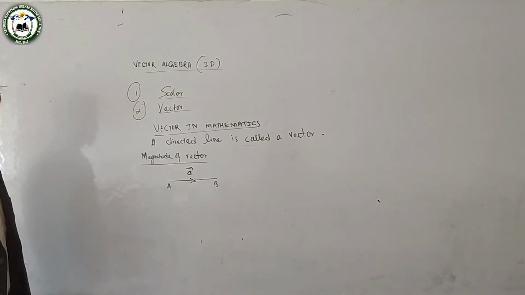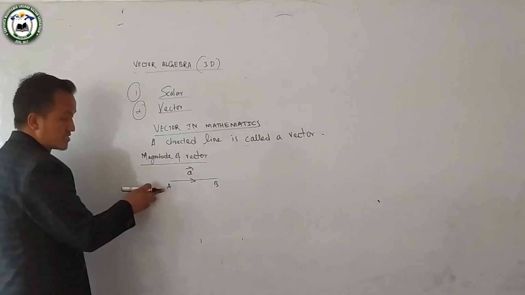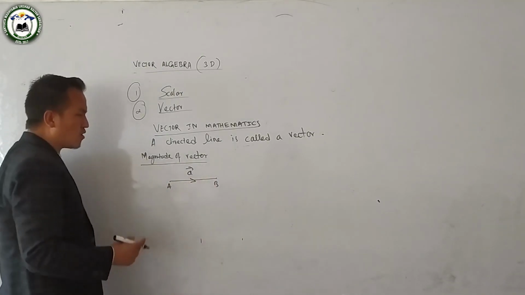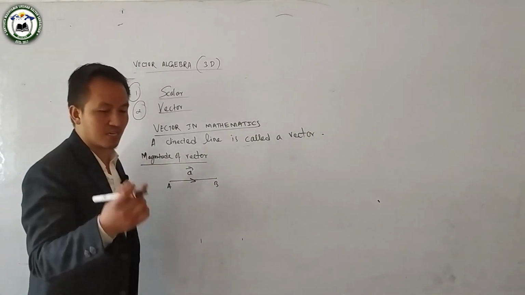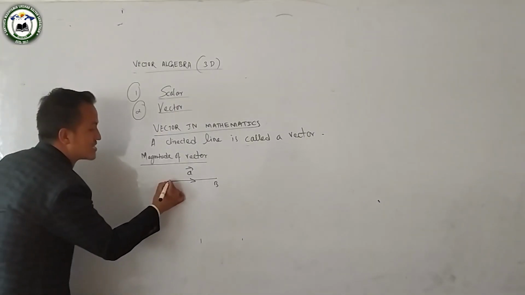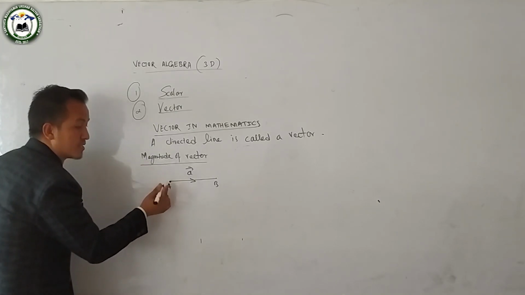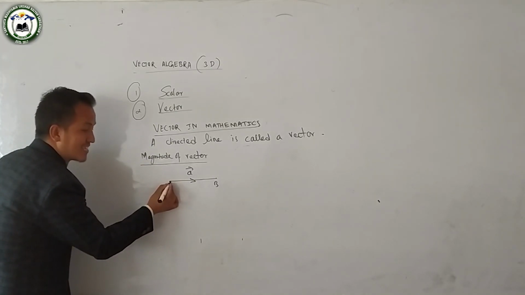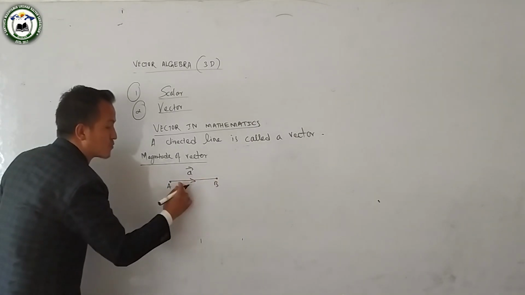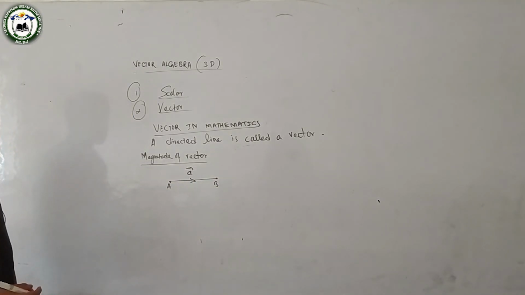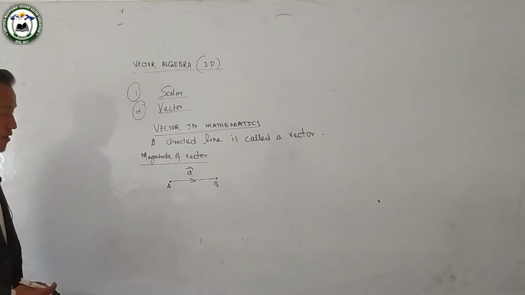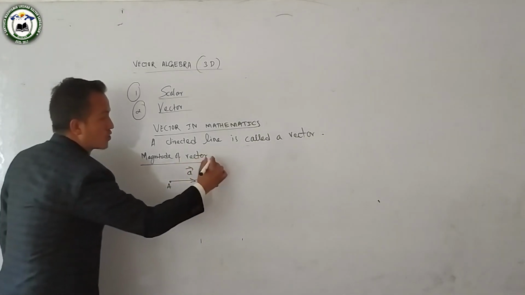Small a is the vector, right? This line is directed from A to B. So what is the magnitude of a vector? It is defined as the distance between the two points, the distance from A to B is called the magnitude of a vector.